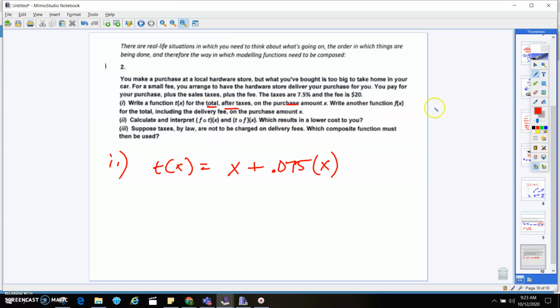And then it says write another function, f of x, including the delivery fee on the purchase amount x. Another function for the total, including the delivery fee. So you're going to have x plus that sales tax plus the $20 delivery fee.